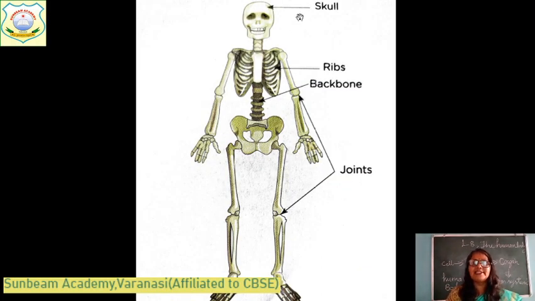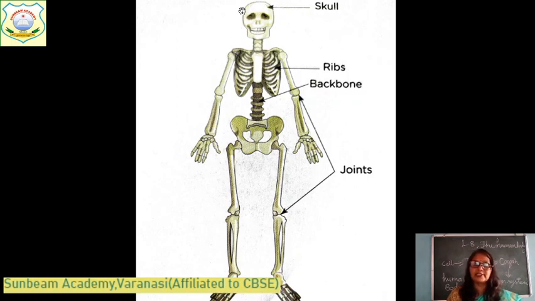This is the skeletal system. This is the skull. And these are ribs. And this is the backbone. With the help of the backbone, you can stand up. It helps to stand the body. And these are the joints which help us to move. We can walk, we can bend our hand and legs due to these joints. Joints are very, very important. And this is called the skeletal system.